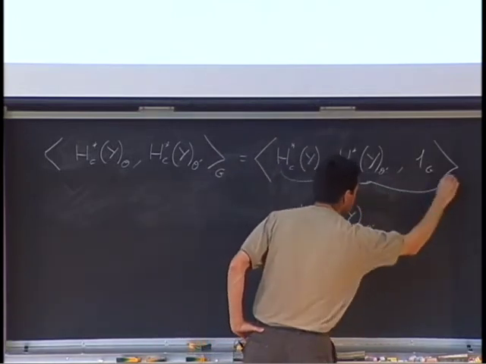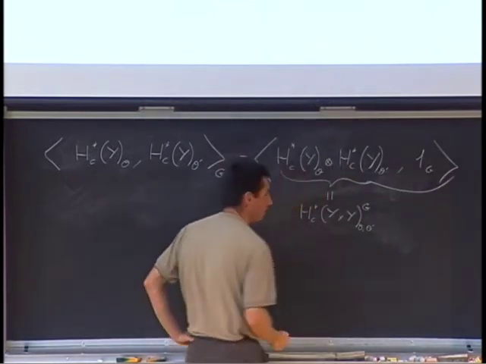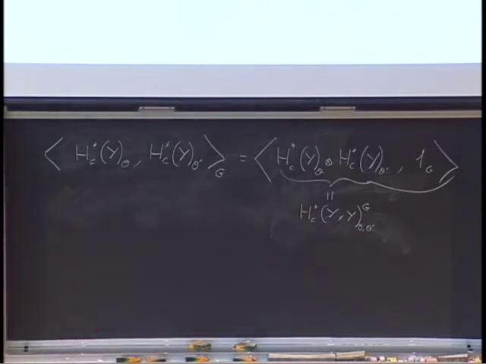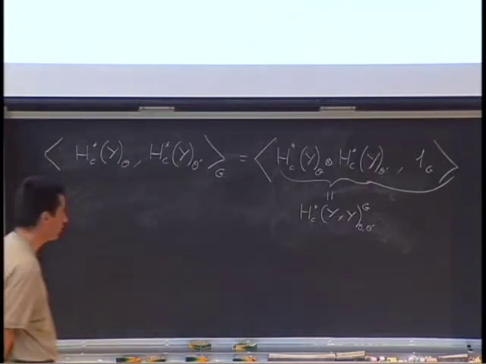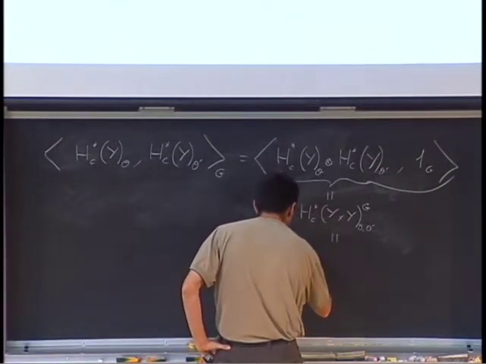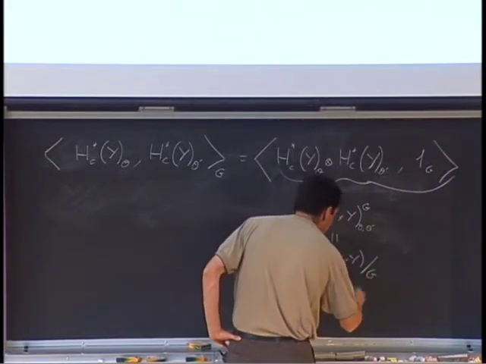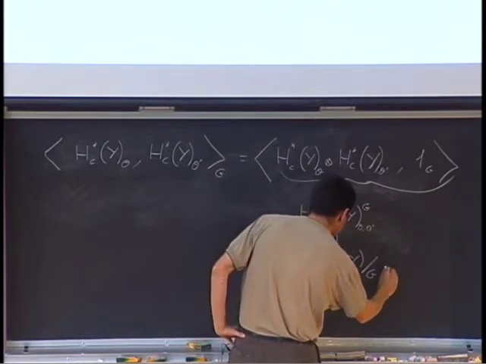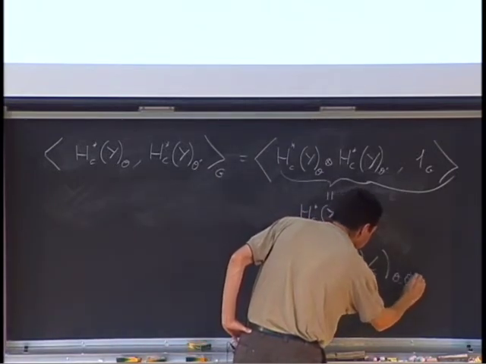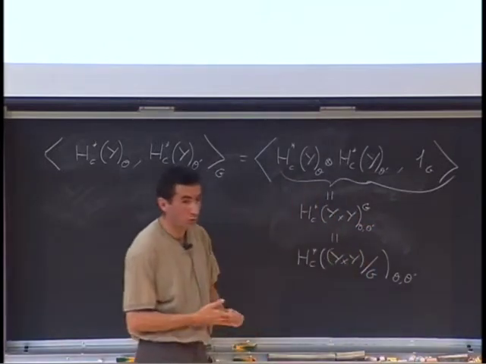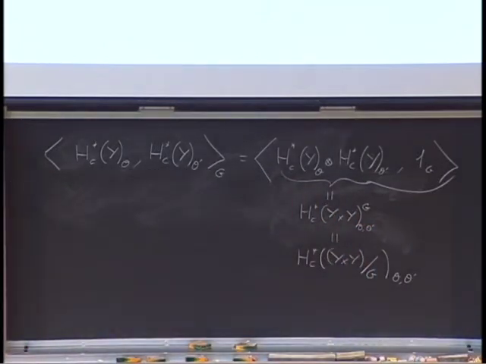If I write it like this, I need to compute this. But again, the fixed point is given by H star C of y cross y modulo G with the diagonal action. And I must keep track of the action of mu q plus 1 cross mu q plus 1. So I need to compute this quotient of the variety y cross y by the diagonal action by G. Okay, so let's do it. I will do it slowly.